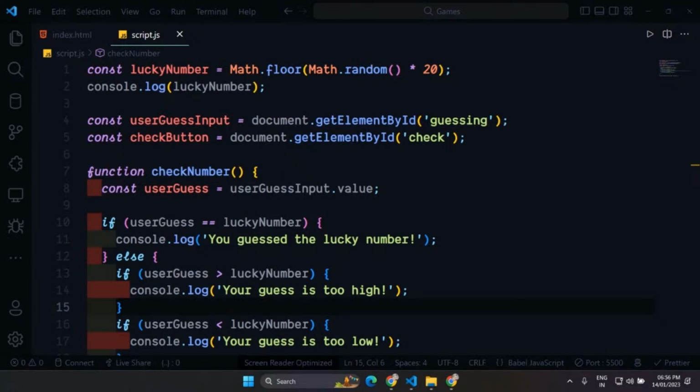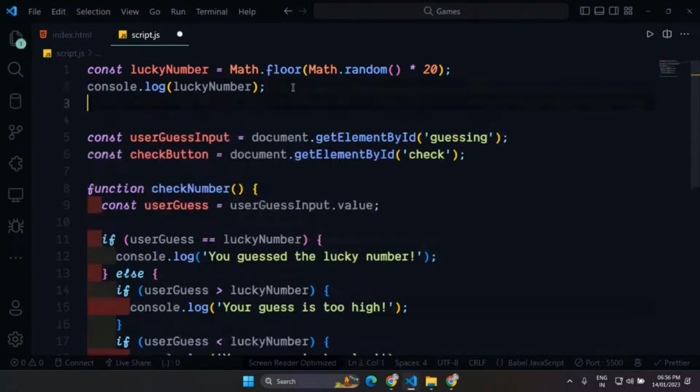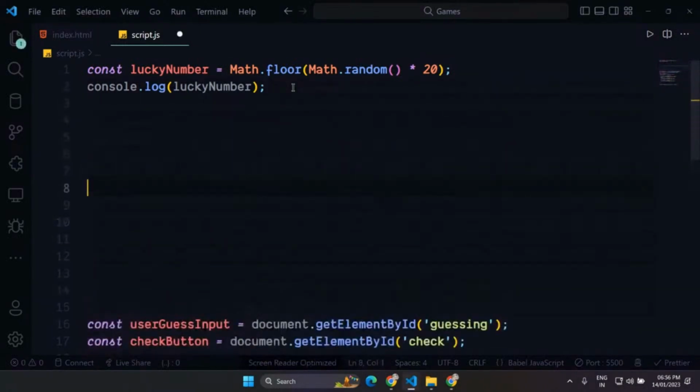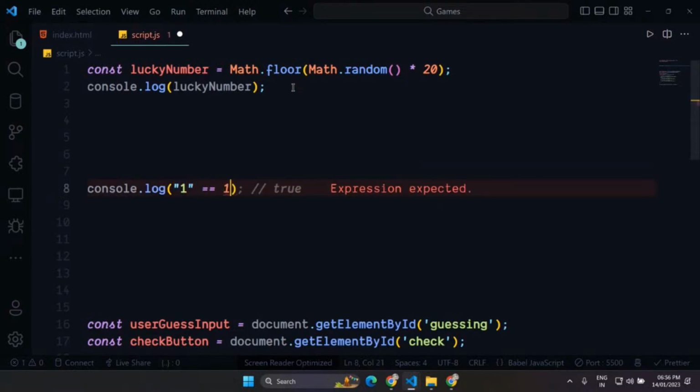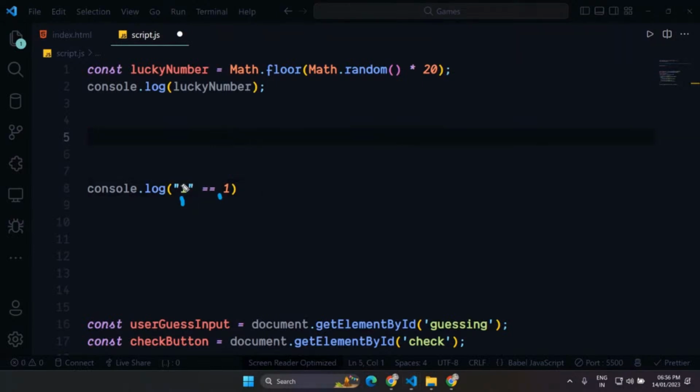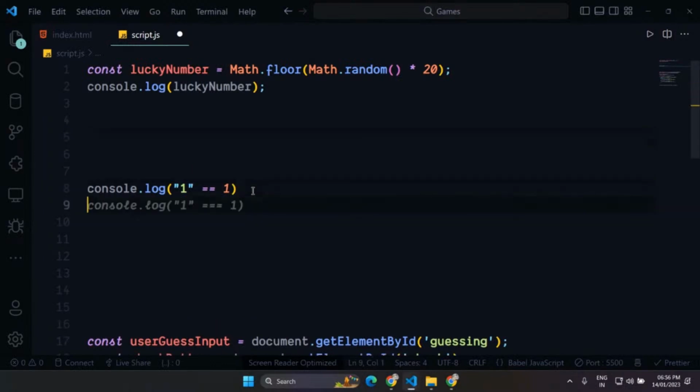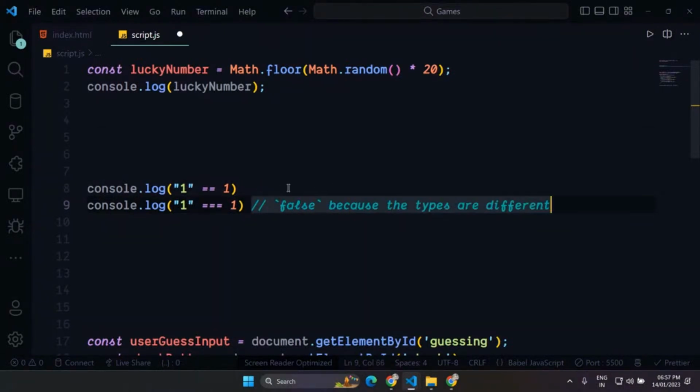So double equals to will just check for the values here. Let me just repeat this once again. If we have this one, double equals to will just check for the value, this 1 and 1. It will not check for the type. You have a string here and a number here, so it is not going to check for that. On the other hand, triple equals to will check for both value and type. So this is going to be false because of different types.